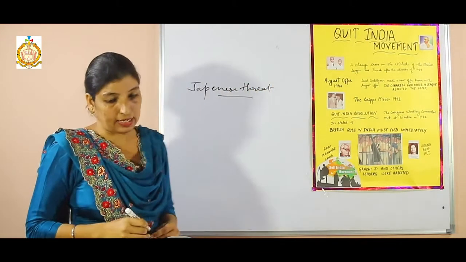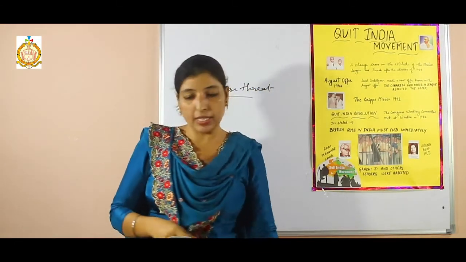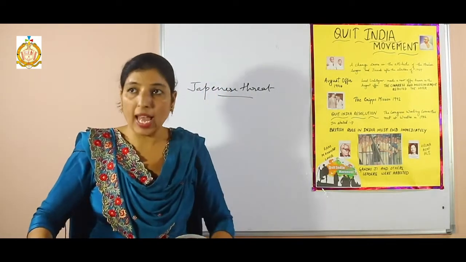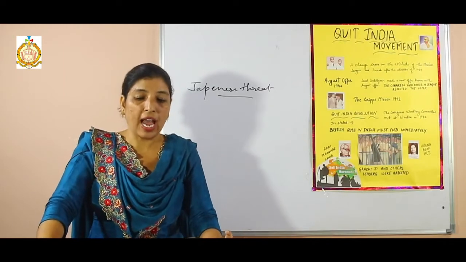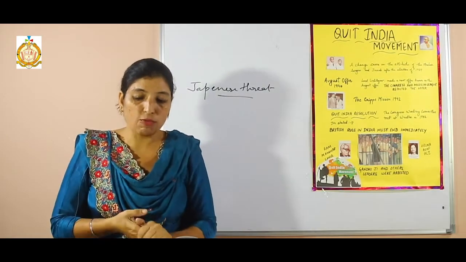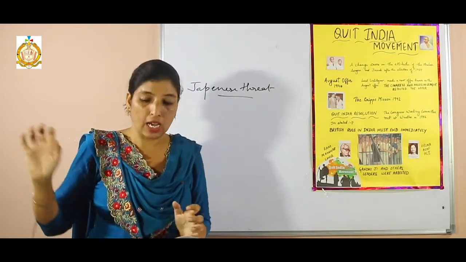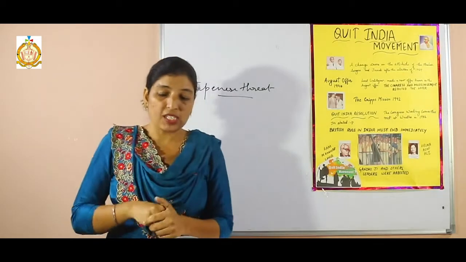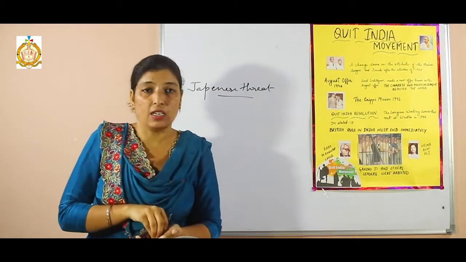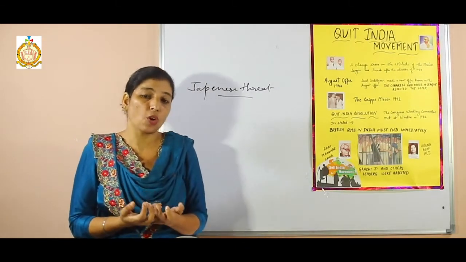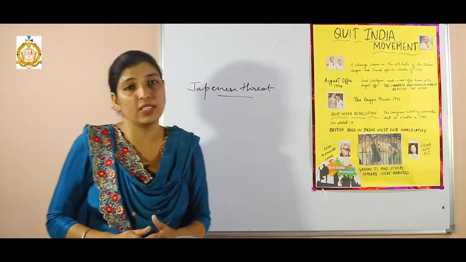The Japanese threat. The war situation during that time was discouraging in 1942, and the Japanese army had attacked Burma. Clear? So the Japanese army attacked Burma and was marching toward Assam. So Gandhiji observed that the presence of the British in India was an invitation to Japan to invade India.